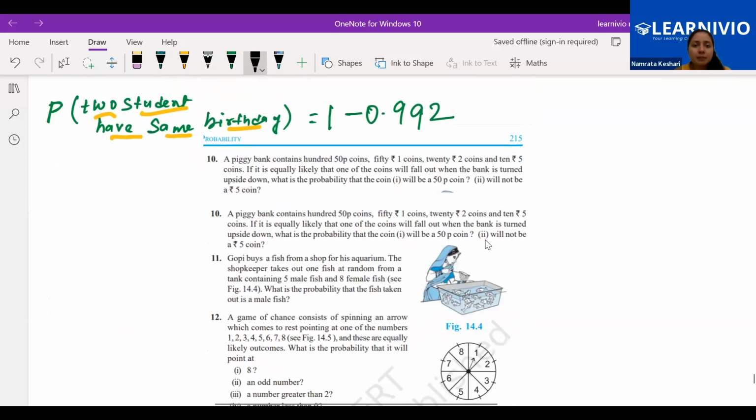Next one, a piggy bank contains 100, 150 paise coins. Okay, let's do that. A piggy bank is there.